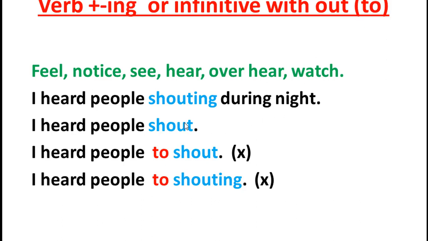ቱን አይጨምሩም ነው። ለምሳሌ I hear people shouting during the night. ማታ ላይ ሰዎች ሲጮሁ ሰምቻለሁ። I hear people shouting. Here the very key point is that the word 'hear' takes a gerund, or the base form, with no 'to'. If you write this structure this way, 'I hear people to shout', it is wrong. I hear people shouting. Look here: 'to shout' is wrong.